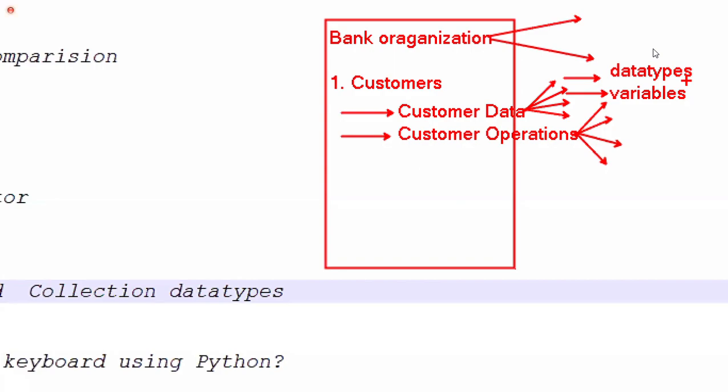But one language's data types and variables may be different from another language's. Every language contains data types and variables, but from language to language they are changing.